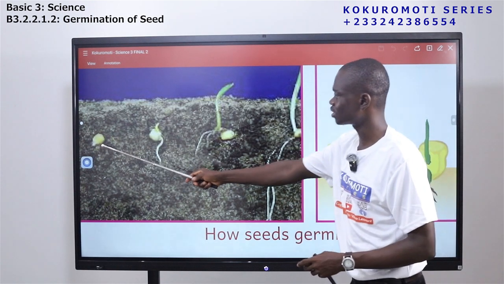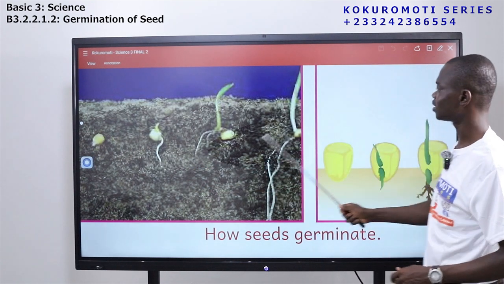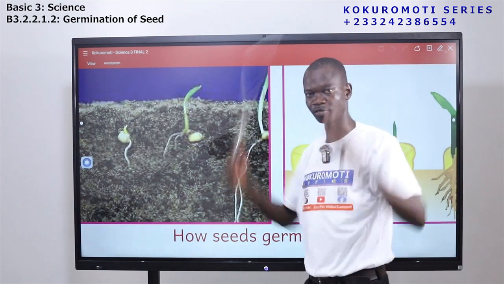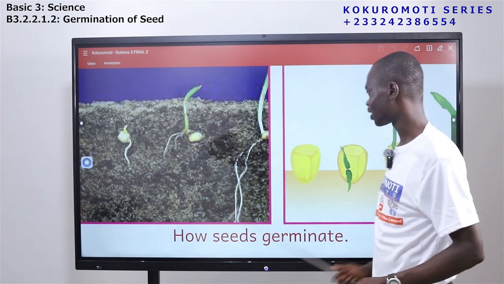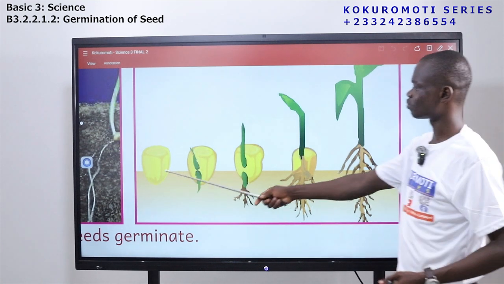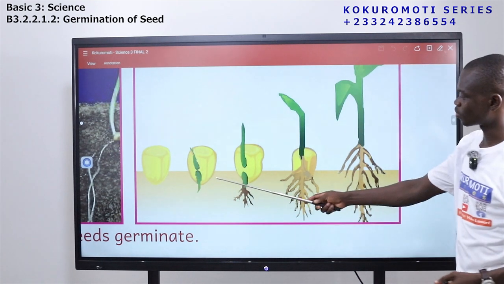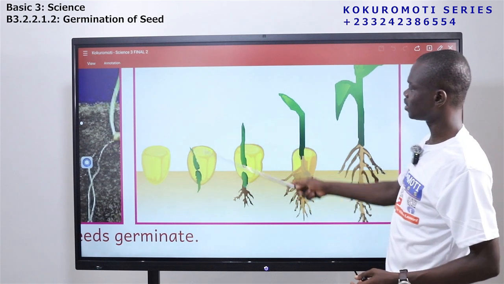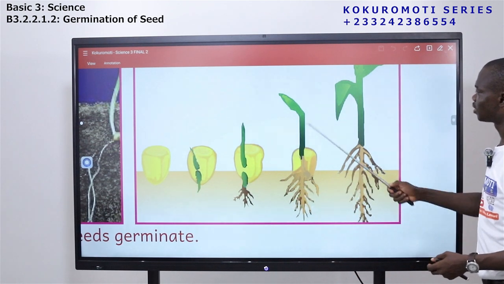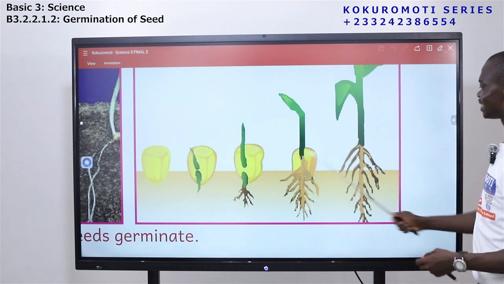So you see, from this stage to this stage to this stage, and then here. A time will come when you will not even see the seed again. You see a full plant there. Now here too, the same thing is happening. This is a maize seed. Look at it. We see leaves here. Now roots, leaves, roots, leaves. You don't even see the seed again.